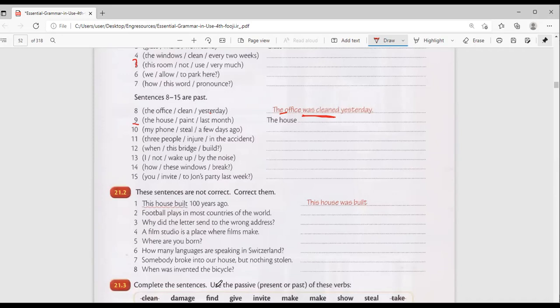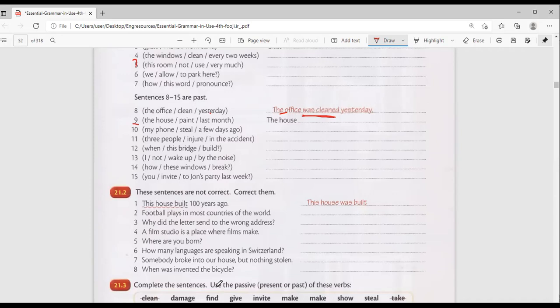Abdallah. Yes, teacher. My phone stole a few days ago. My phone was stolen. Participle of steal is stolen. And then because it is past, you have to say was, because phone is one. So my phone was stolen yesterday. My phone was stolen a few weeks ago. Yes. My phone was stolen.